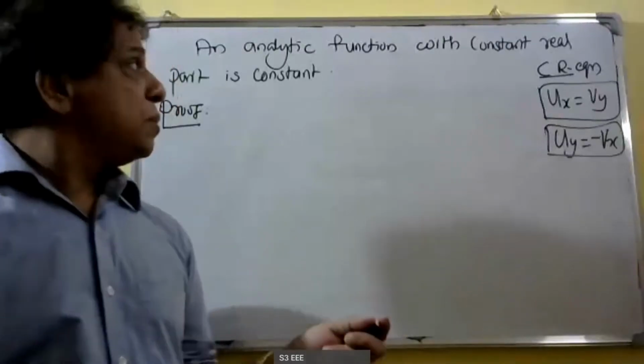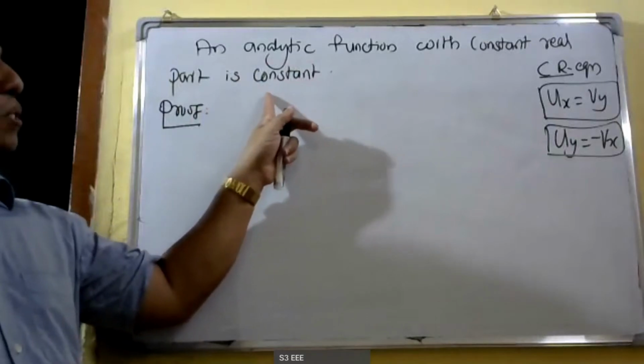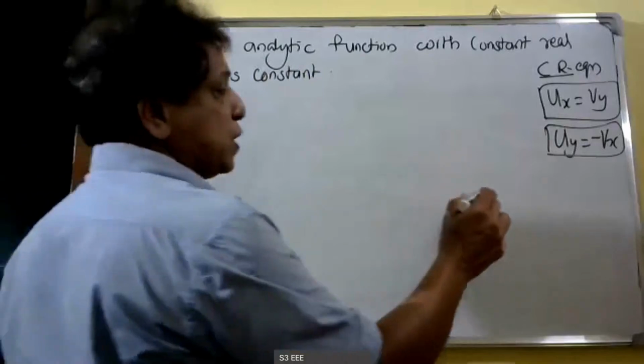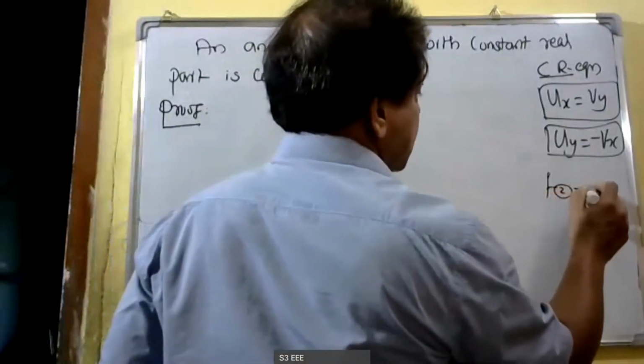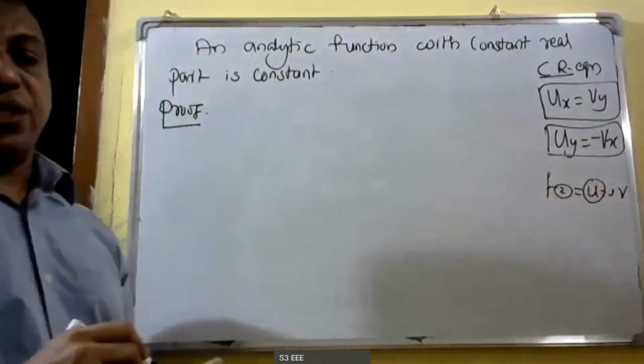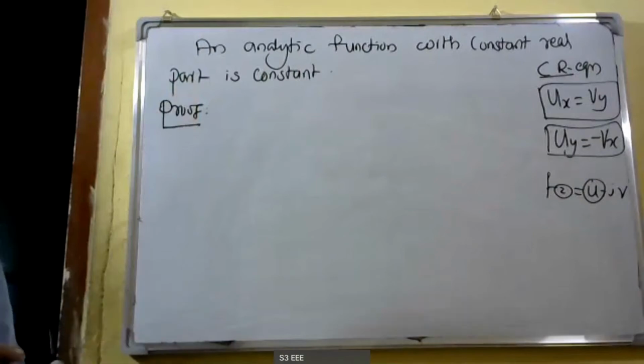Good morning, students. An analytic function with a constant real part is constant. We know that an analytic function f of z is equal to u plus iv. If u is constant, the result is that the function will be a constant.